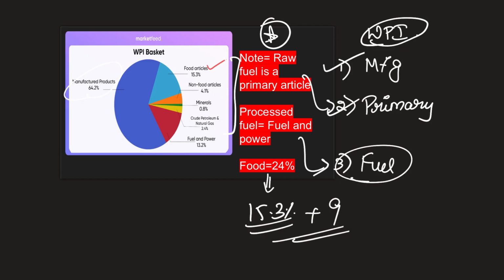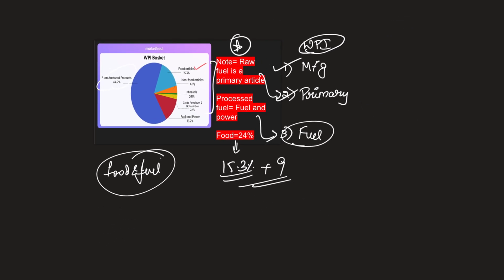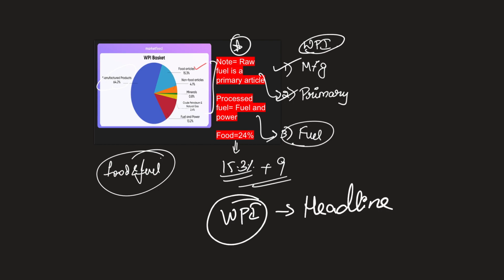You might be wondering, is this really important? Even if you don't understand all this, just remember about food and fuel, because they are going to be extremely important for our understanding of inflation. Now, whatever inflation that you find after one specific time period, that inflation rise of WPI is called WPI headline. This is another important point that you have to note. Now, what is the significance of this and why are we relating it to food and fuel?